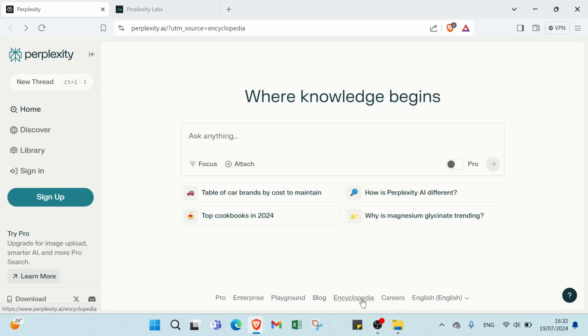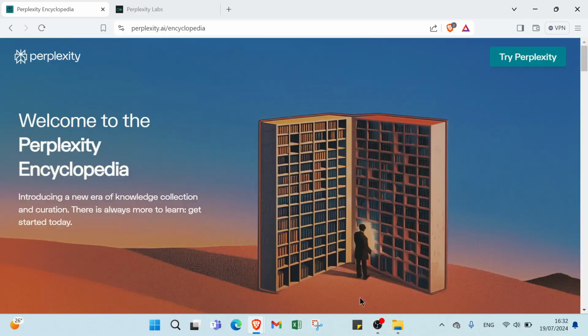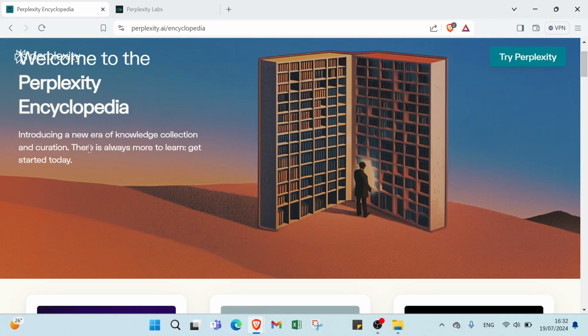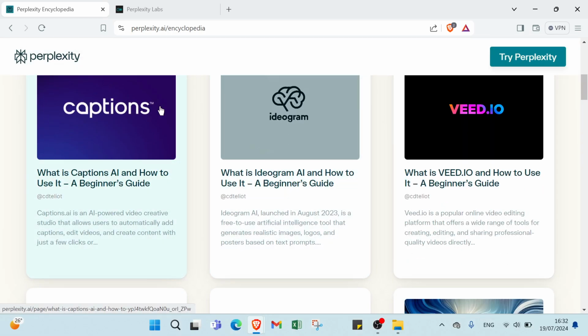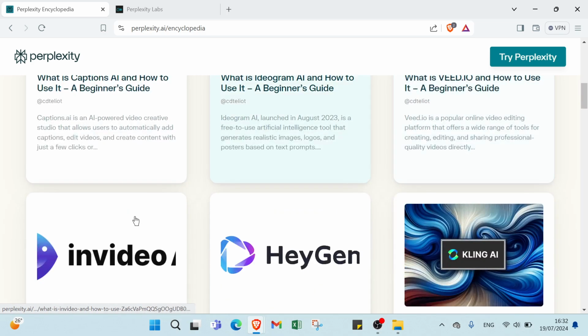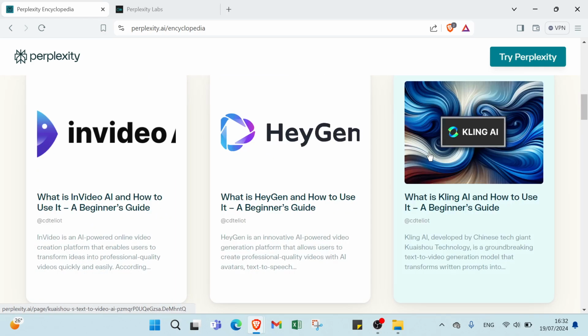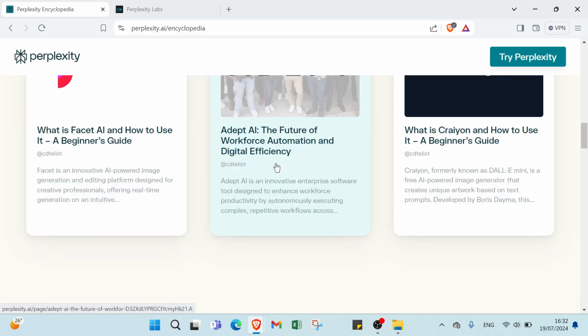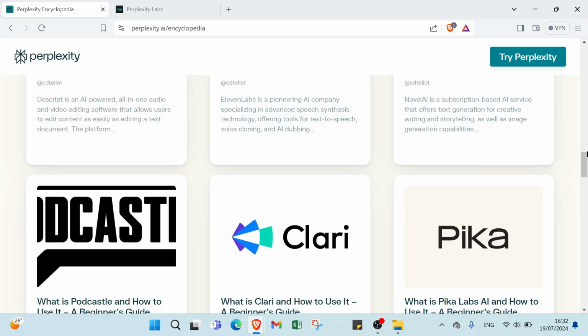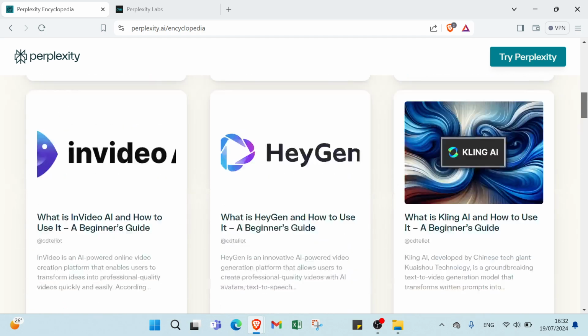Then we have encyclopedia. As you can see, welcome to Perplexity Encyclopedia, introducing a new era of knowledge collection and creation. There is always more to learn. Get started today. Here we have a lot of niches, as you can see, and a lot of things. Just scroll down and choose the one you want.